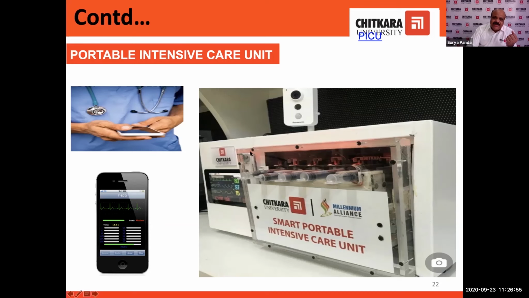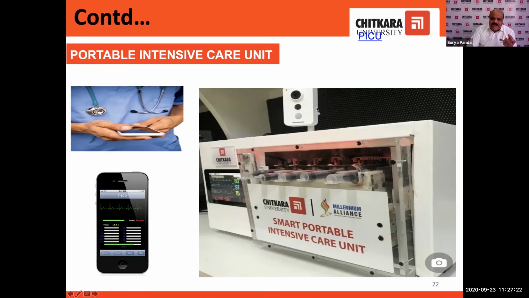We get the details from the patient's body and transmit them to this particular system, and this system will transmit those vital information to the cloud. And from the cloud, the doctor can retrieve those vital signs on his smartphone.